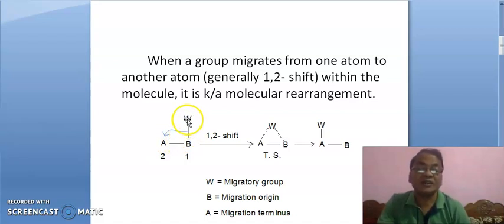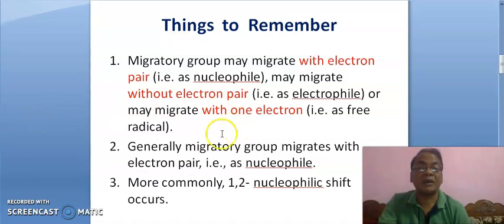The second option is that the migrating group may migrate without the electron pair, meaning these 2 electrons are now available on B minus, and W migrates as W plus from here to here, meaning W may migrate as an electrophile. The third option is that the bond breaks homolytically, meaning 1 electron is free with W and 1 electron is free with B. It implies that W may migrate from B to A as a free radical. These are the 3 options of migration.